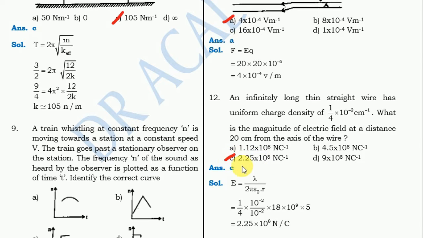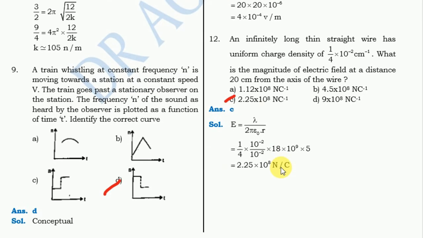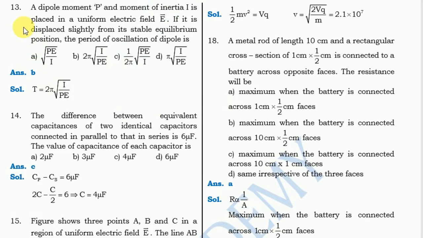Next one, 13th, a dipole moment P and moment of inertia I is placed in a uniform electric field. For this question, the correct option is B. Okay, next one, the difference between equivalent capacitance of two identical capacitors. For this question, the correct answer is option C. Next one, for this figure, okay, the correct answer is option B.